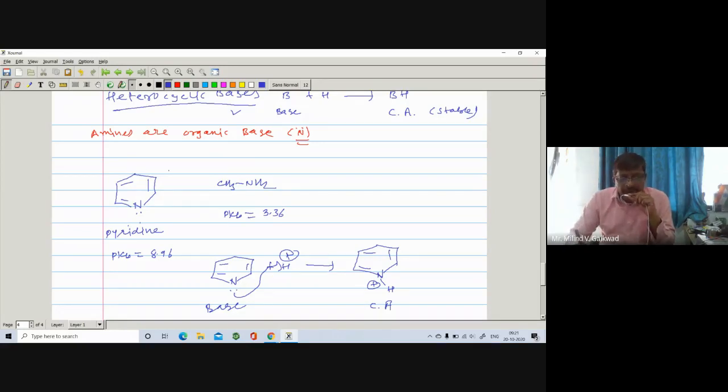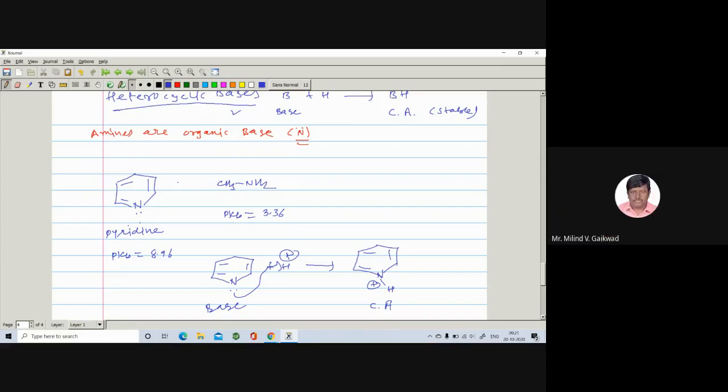But if you compare the basicity of pyridine with that of methylamine or dimethylamine, you will see that methylamine or dimethylamine is found to be more basic. What is behind this?